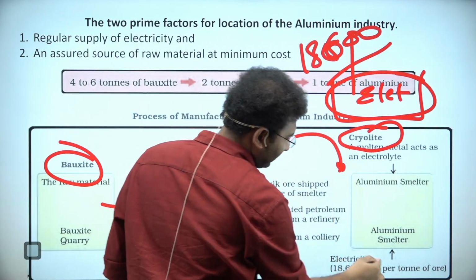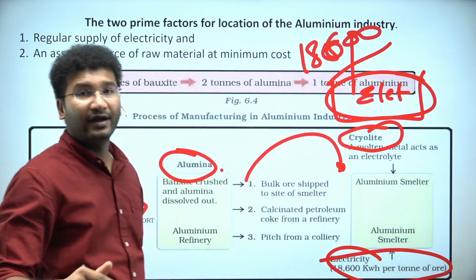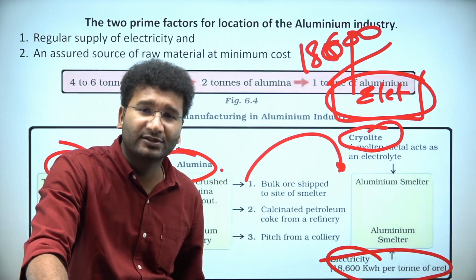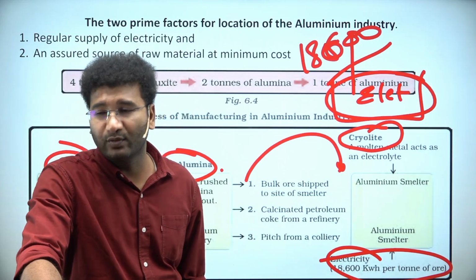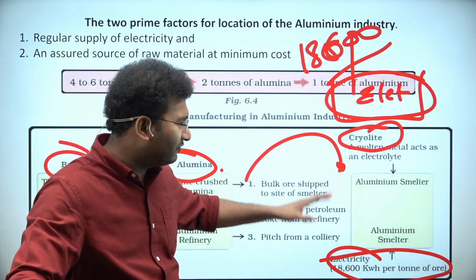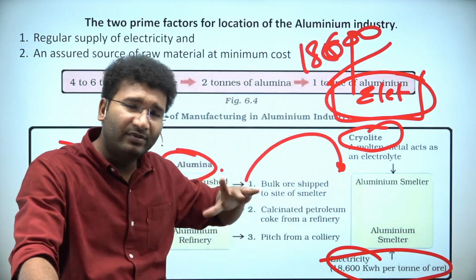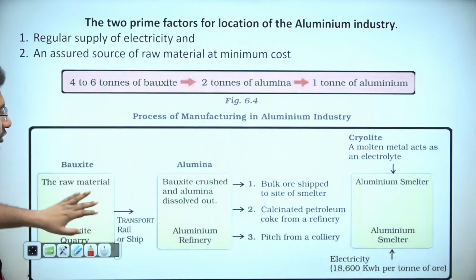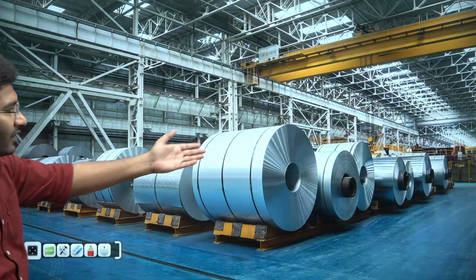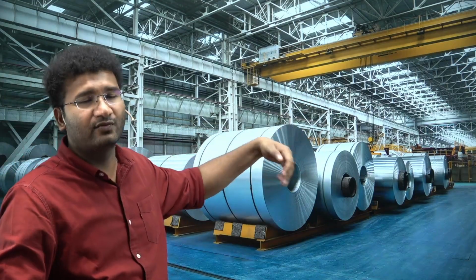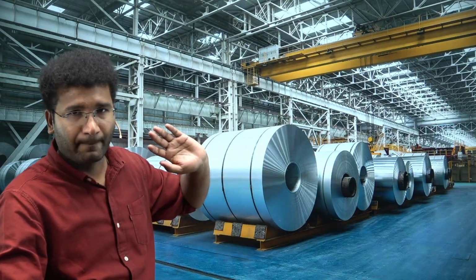18,600 kilowatts per ton of voltage is required. Kilowatt per hour. Very, very high electricity voltage is put into that. Then the aluminium becomes a very pure form, and you extract it. You convert it into sheets. You convert it into wires. Whatever you want, you can do. Right?